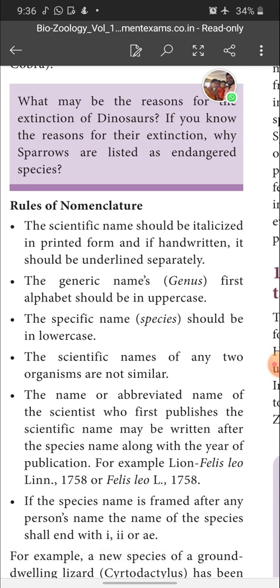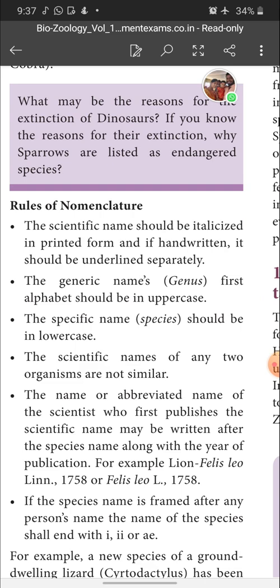The scientific name should be italicized in printed form, and if handwritten, it should be underlined separately. That means genus name underlined separately, species name underlined separately, and subspecies name also underlined separately. And as I said, the generic name first alphabet should be in uppercase, that is in capital letter. Then the specific name should be in the lower case, that is in the small letters.